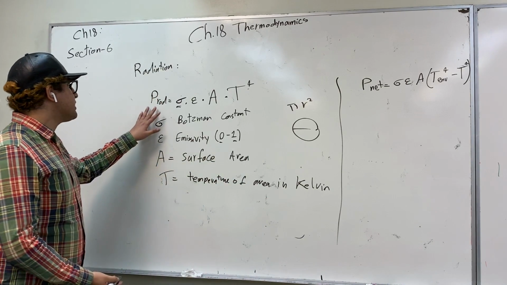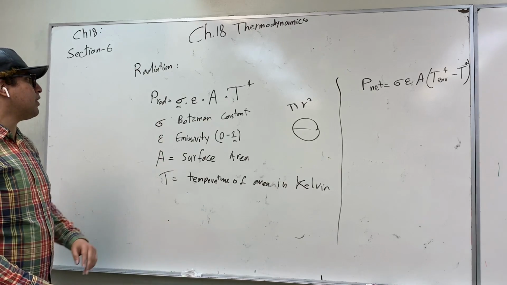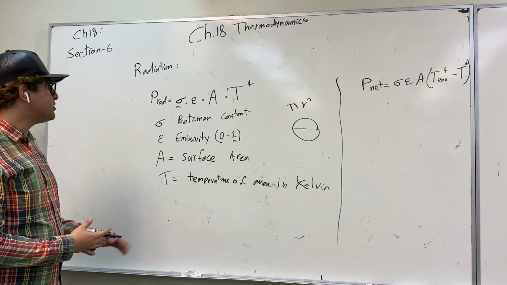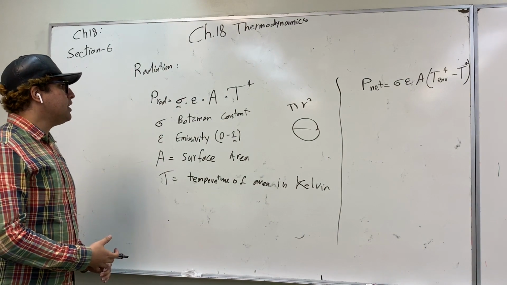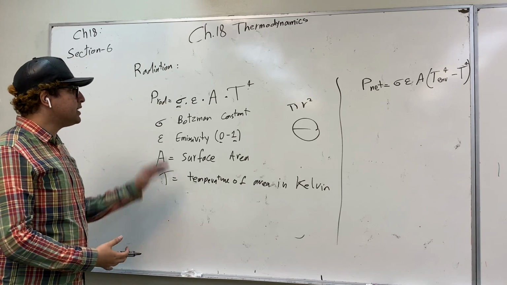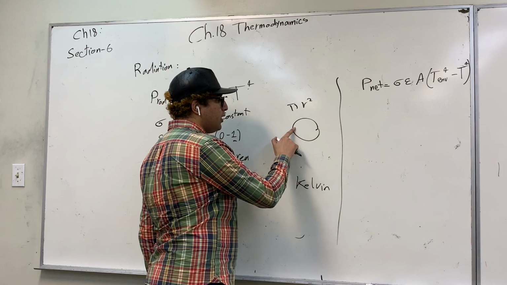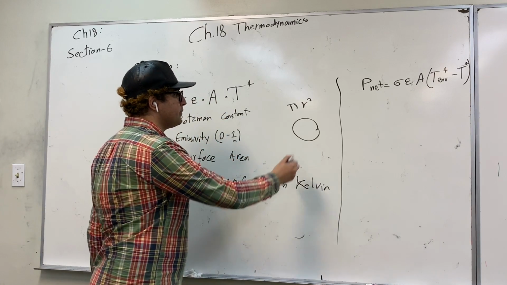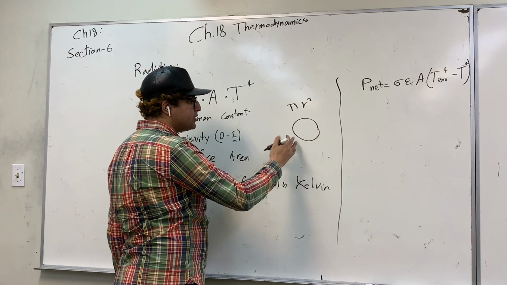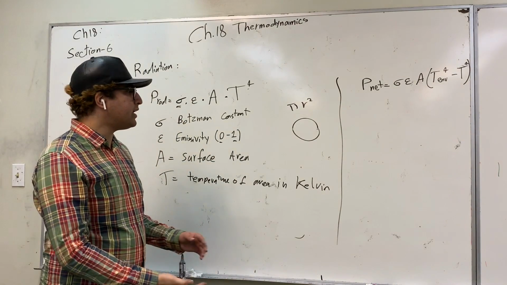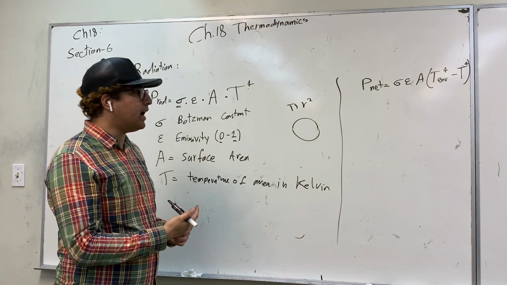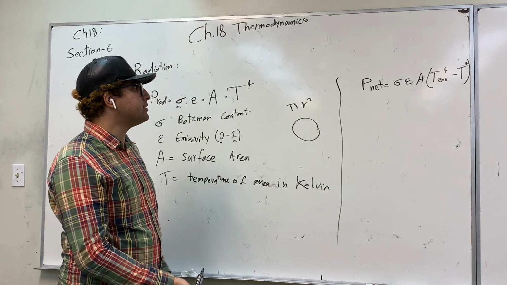So this is how we calculate the rate, or the power, or the energy transferred per unit time when our heat transfer mechanism is radiation. One thing I need to point out is that an object in any atmosphere or in any environment both emits and receives energy from its environment.